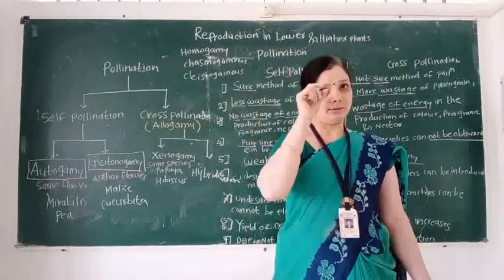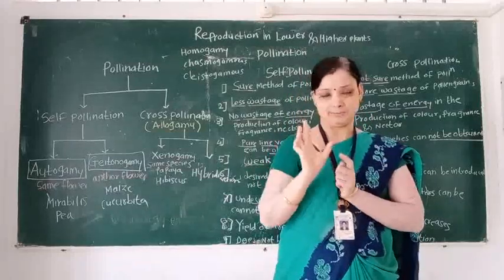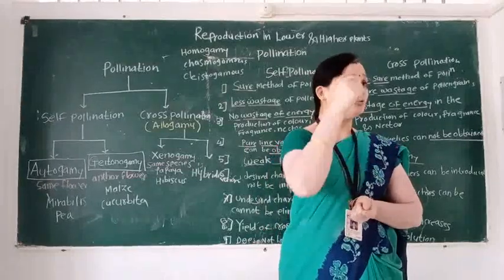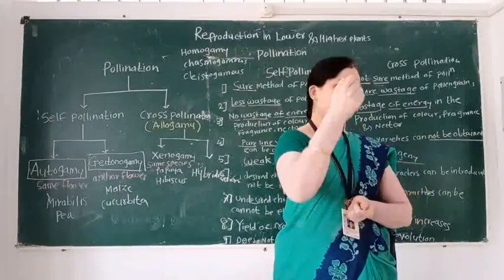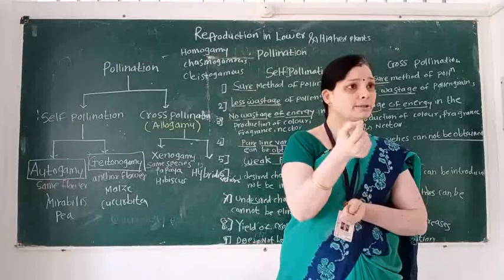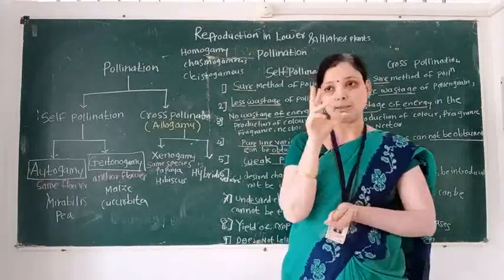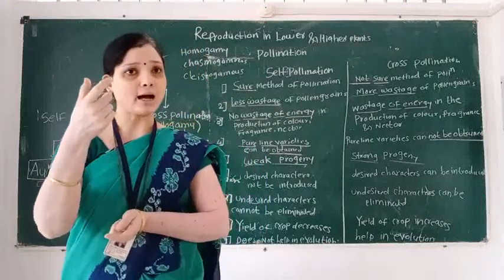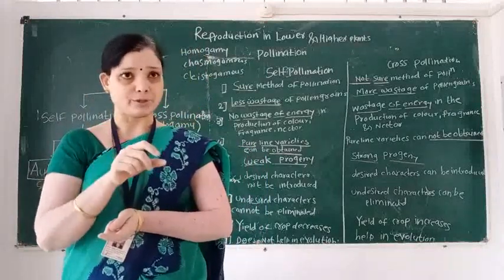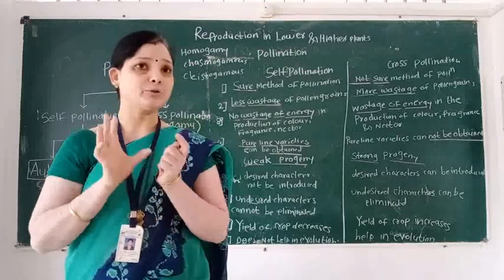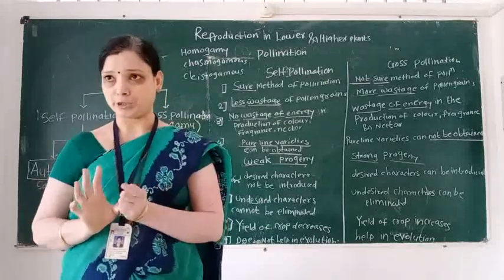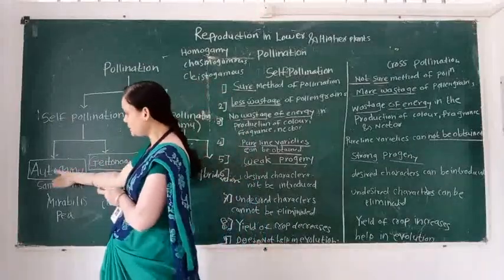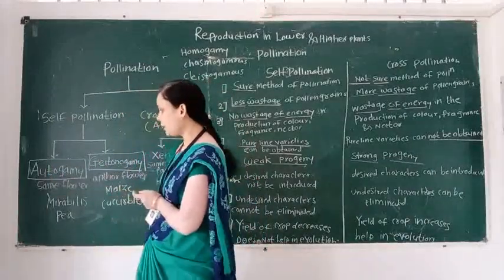Means the plant body is one. In this plant body, a single flower has pollen grains. In a flower, androecium and gynoecium are present. When pollen grains are released from the anther and fall down on the receptive stigma of the gynoecium, which type of pollination takes place? This type is called autogamy.